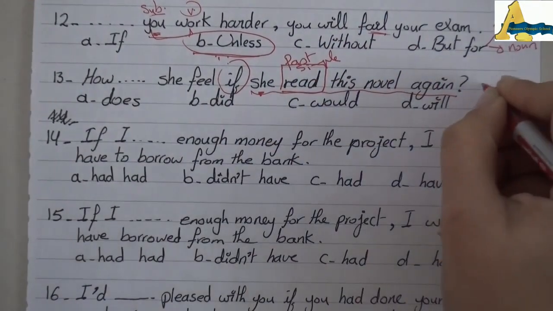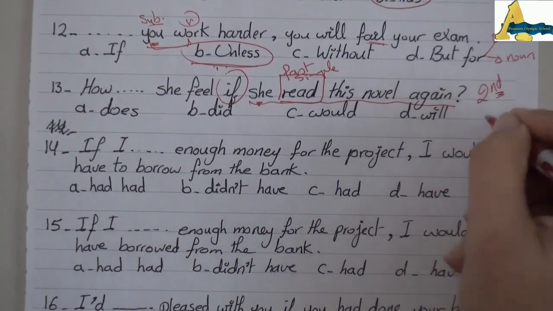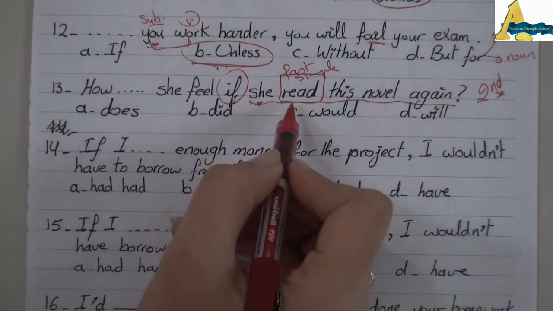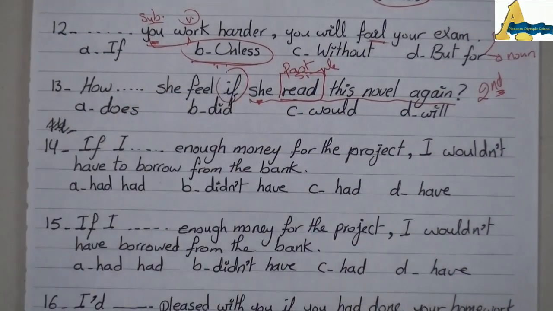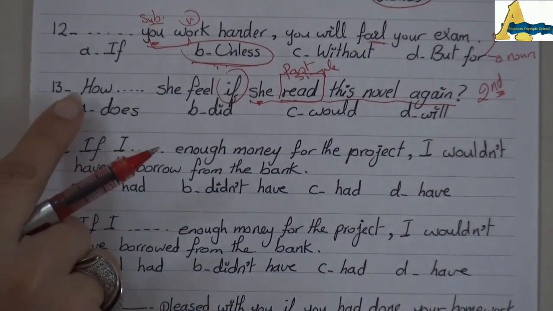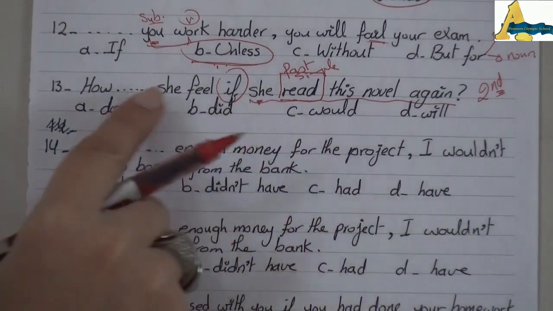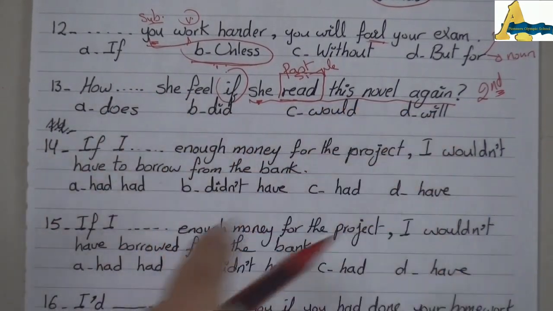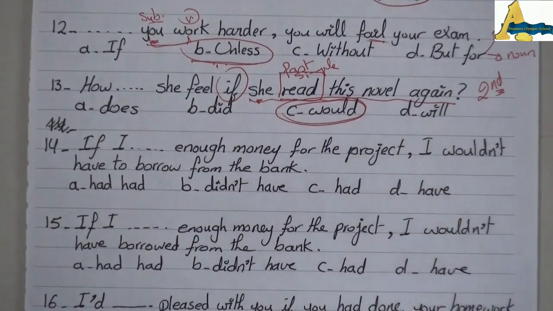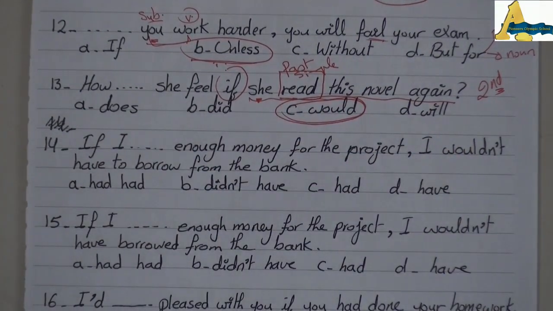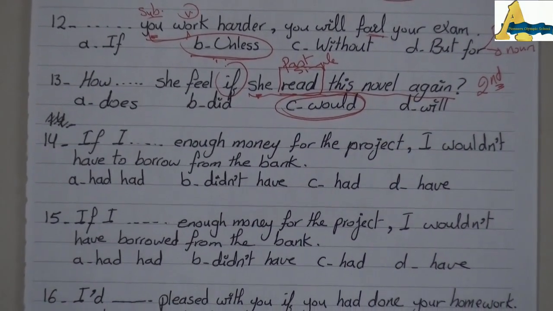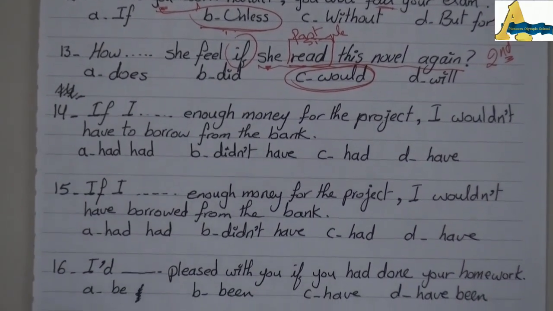It means that I am in the second type, if second conditional. If second conditional, here past simple, and here would infinitive. So I will say, how would she feel if she read this novel again? The choice will be would. Number 14. If I got enough money for the project, I wouldn't have to borrow from the bank.